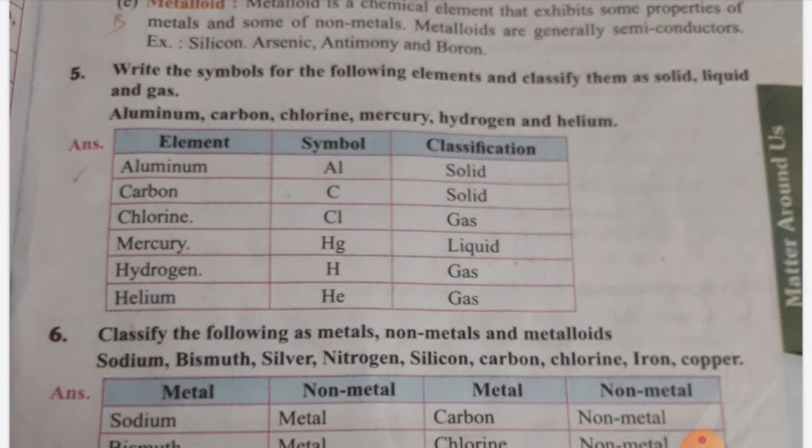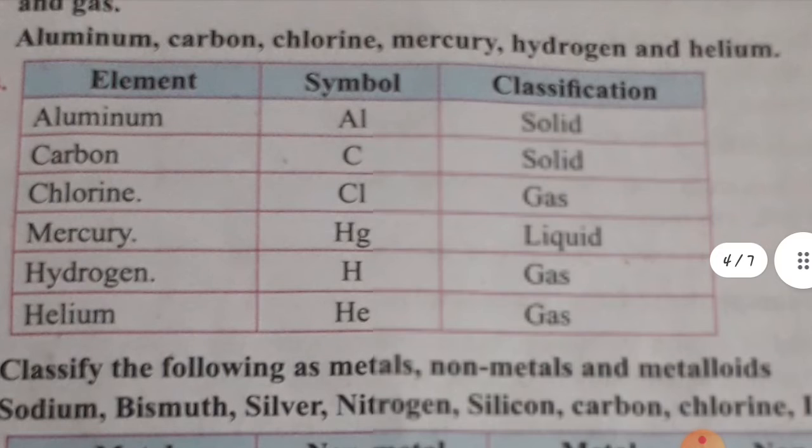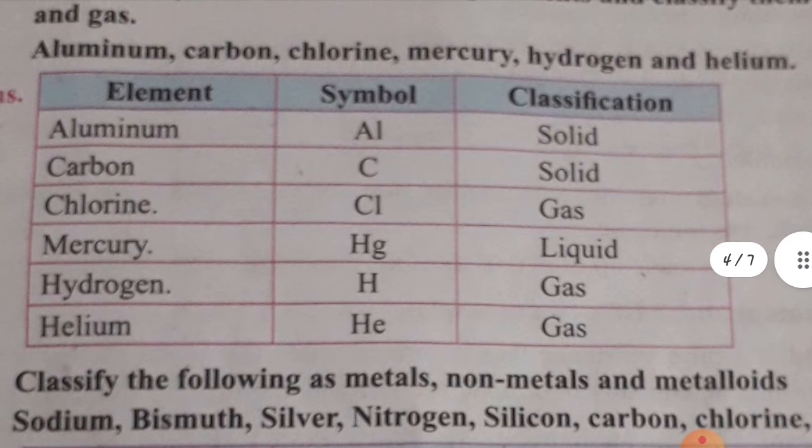Fifth question also, children: write the symbols of solids, liquids and gases. One more thing, children. In the last midterm, many students, when they had to write for example aluminium, Al, wrote both A and L as capital. Don't make this mistake in the quarterly examination, children, because only the first letter is capital and the following letter is small. This is clear to you? Yes. So aluminium is A capital, L small letter. Carbon is C capital.